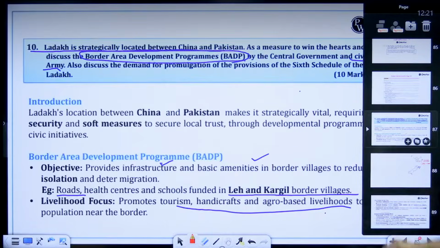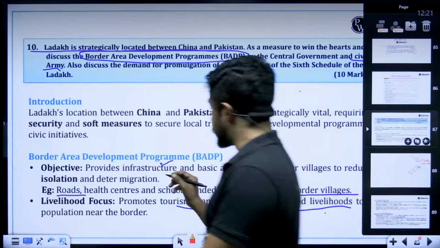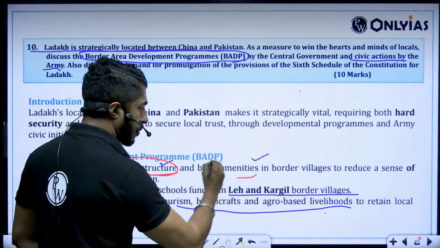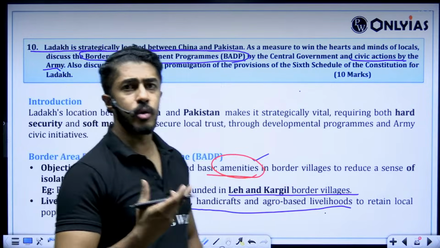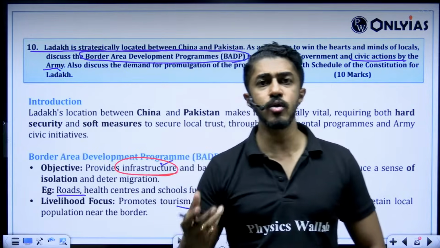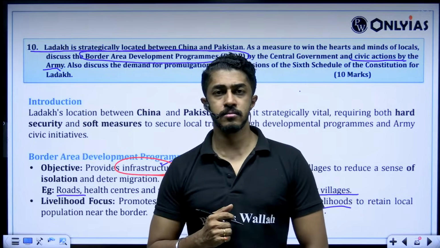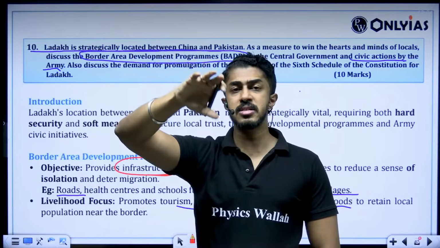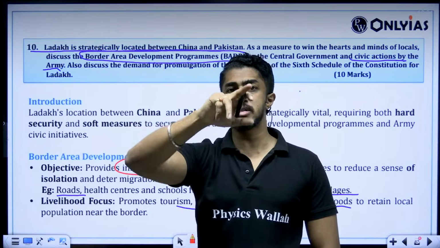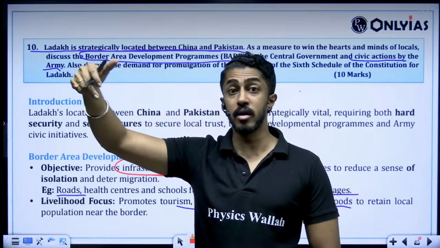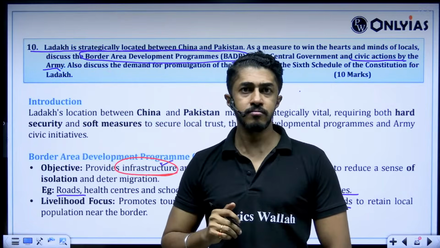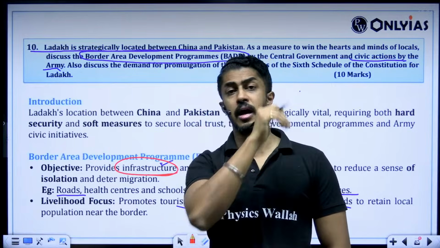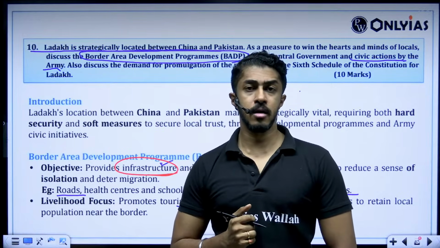That is the reason I specifically underlined it. Look at the Border Area Development Program. What is its main focus? Infrastructure, basic amenities. How are you going to build anything on that land when you don't have any control over it? We already saw in West Bengal what happened. Mamata Banerjee's government never gave clearance to the central government for setting up border fencing. The center had to go and fight the case even in the High Court of West Bengal.